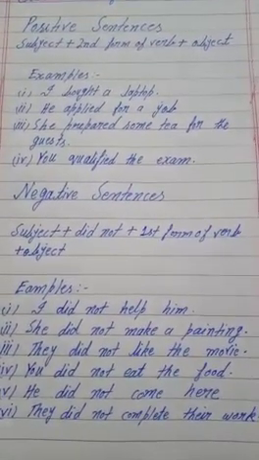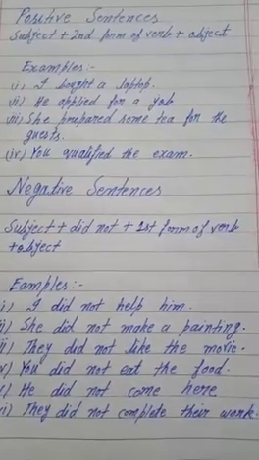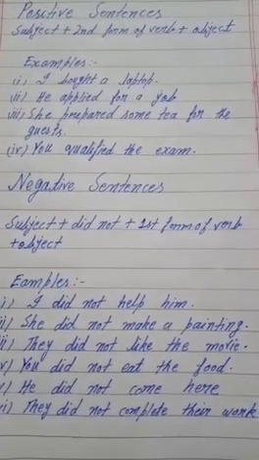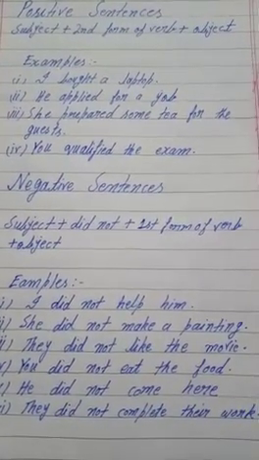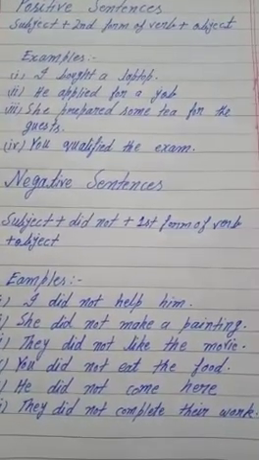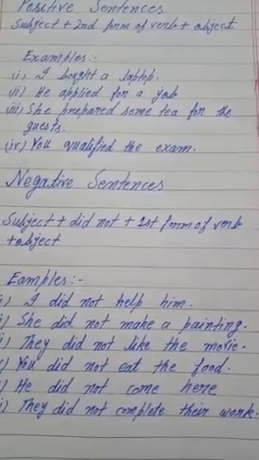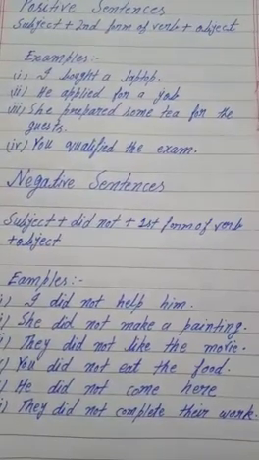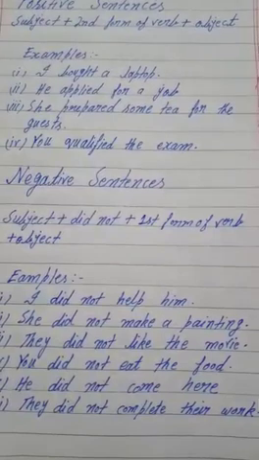He, subject, applied, second form of verb, for a job, object. She prepared some tea for the guests. She, subject, prepared, second form of verb, some tea for the guests, object. You qualified the exam. You, subject, qualified, second form of verb, the exam, it is object.